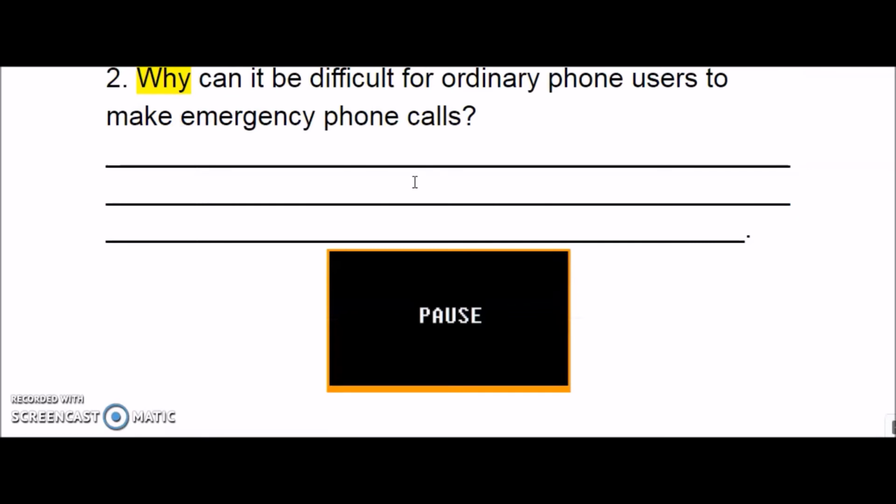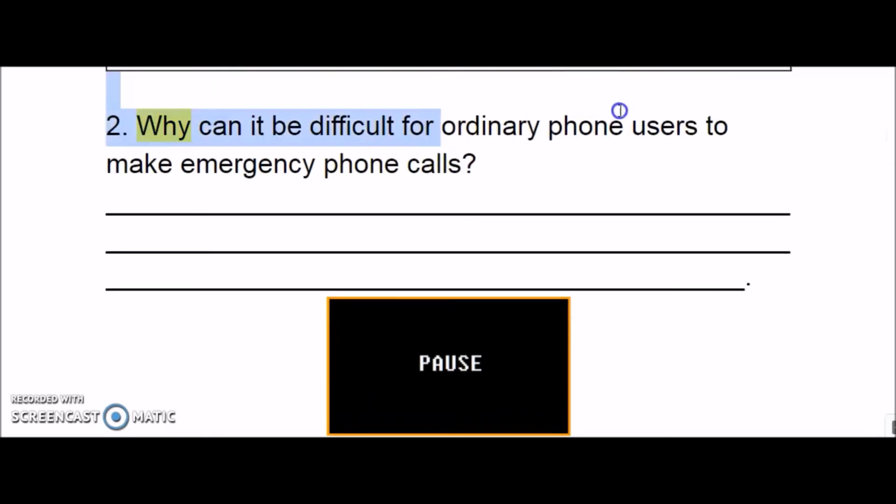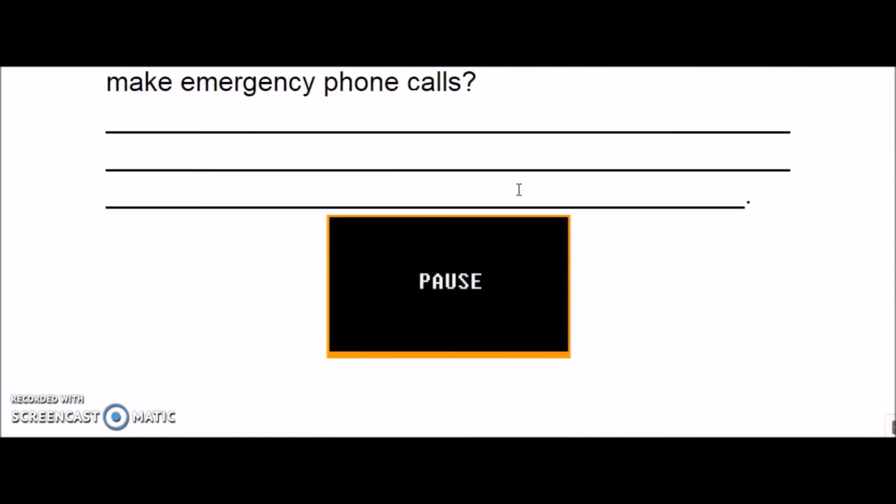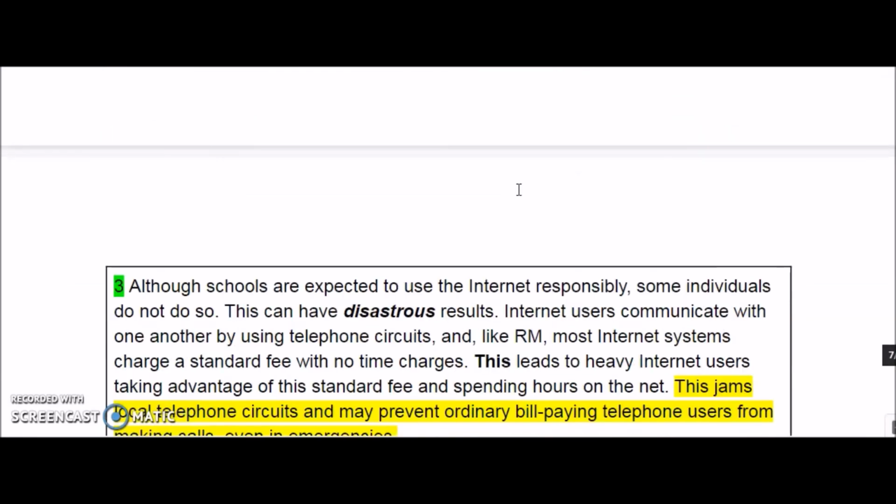Yeah, so we will find the ordinary phone users and emergency phone calls, and I found it in the third paragraph. So it says that, okay, as you can see, ordinary telephone users and making calls even in emergencies. Did you see? So most probably my answer is here.